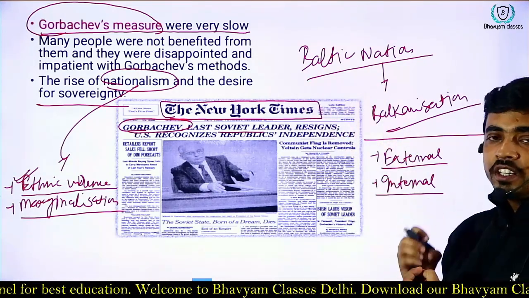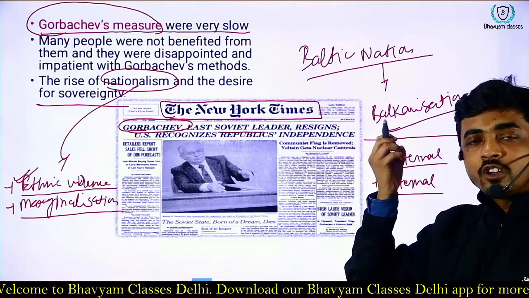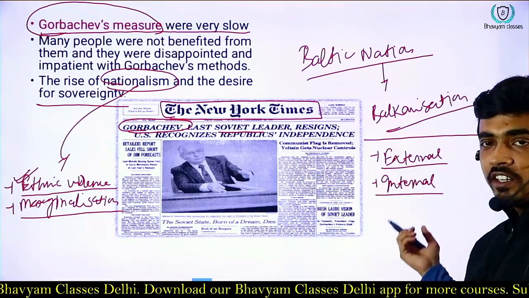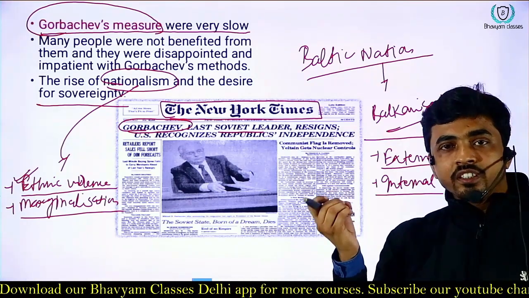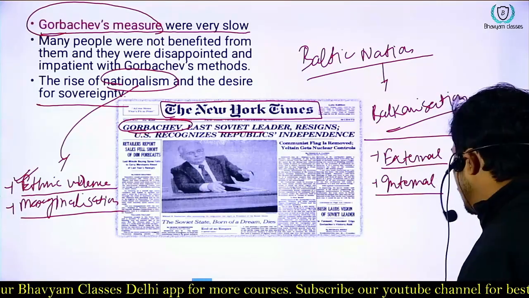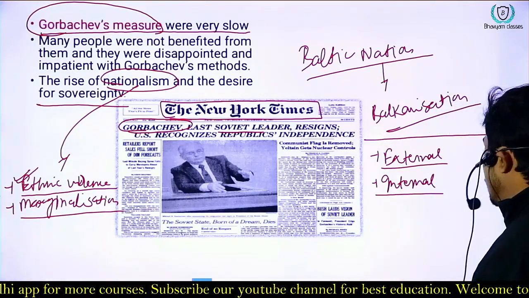That's why Gorbachev introduced measures like Perestroika and Glasnost that ultimately led to the decline of the Soviet Union, or the Soviet system or USSR, and the emergence of 15 independent nations.